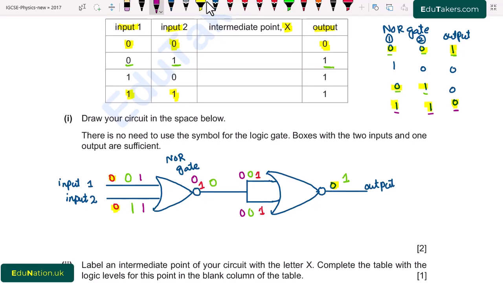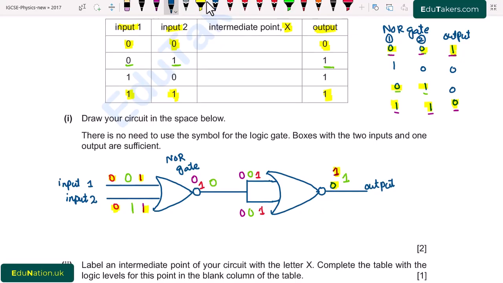So this 0, 0 combination gives 1. So the output is 1. It means that when both of the inputs are 1 and 1, the output is also 1, which is the last case. So it means that when we combine two NOR gates, then we get these output values.